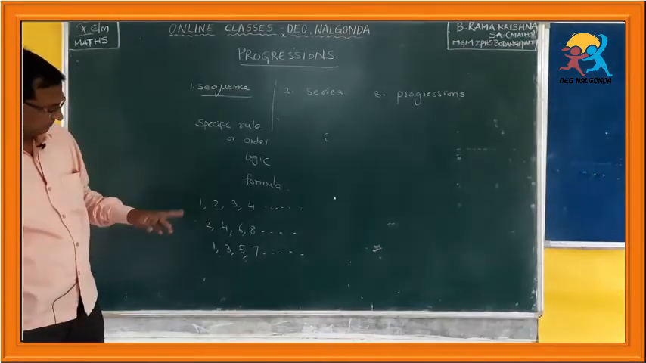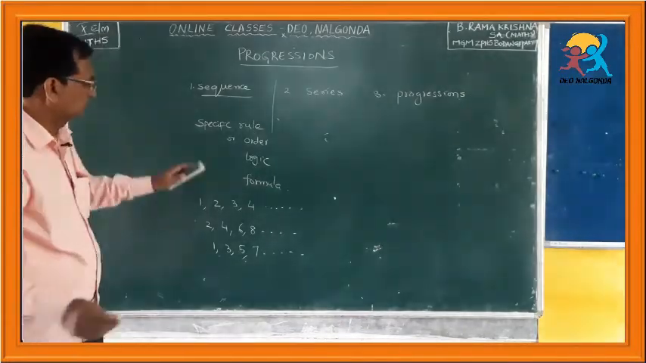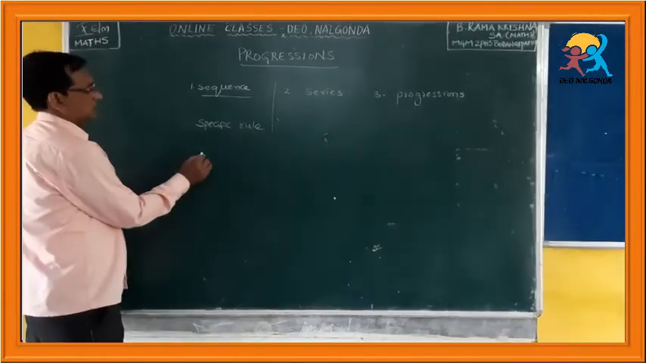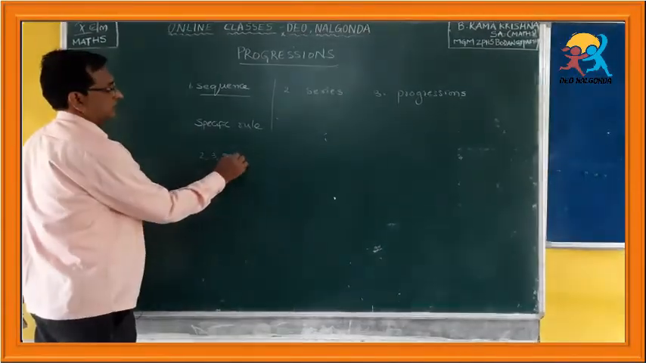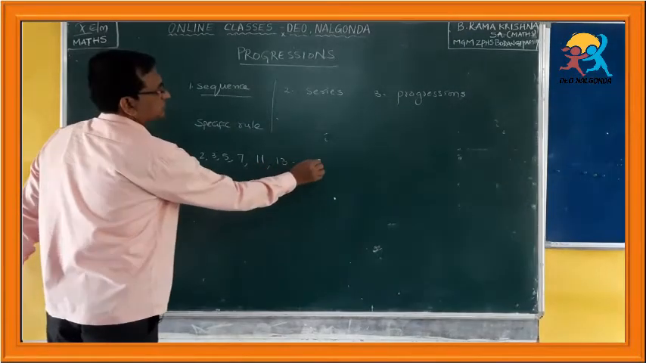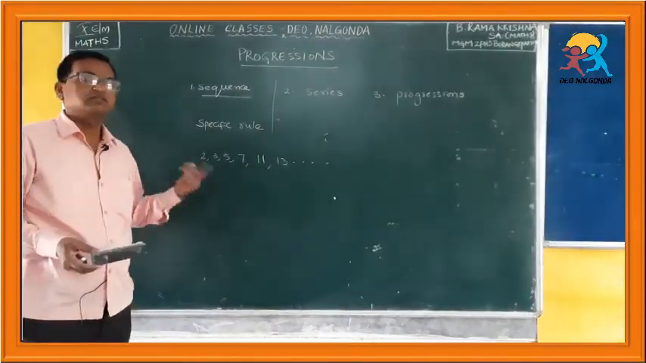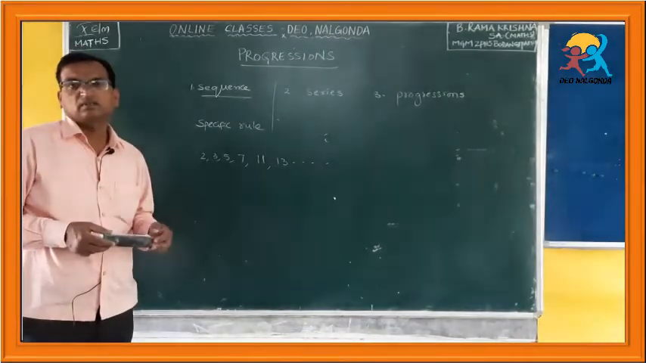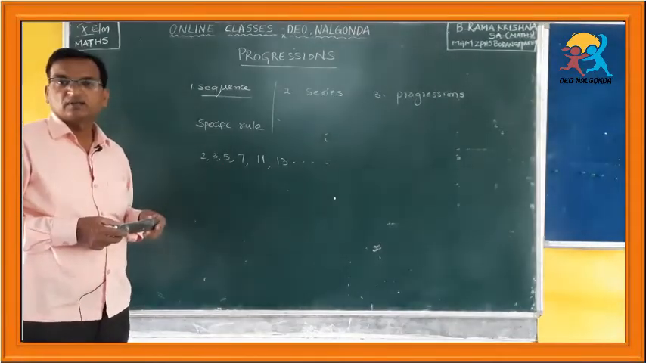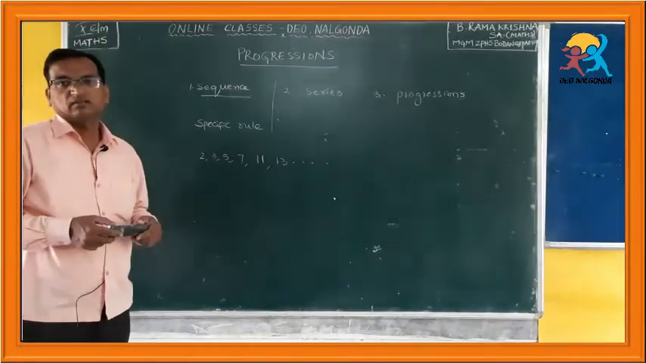Okay. Then let me write another example: 2, 3, 5, 7, 11, 13 and so on. Now, is this a sequence or not? Yes, this is also a sequence. You can tell the next number. What is the logic involved here, or what are these numbers? These are the set of prime numbers. So you can tell the next numbers in the sequence.